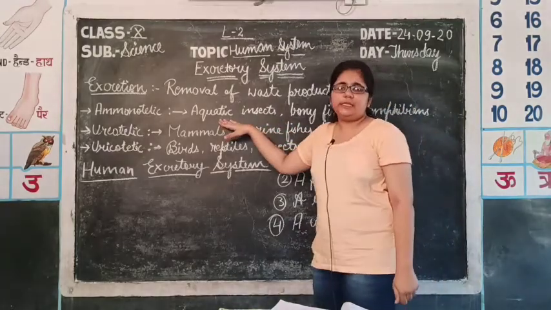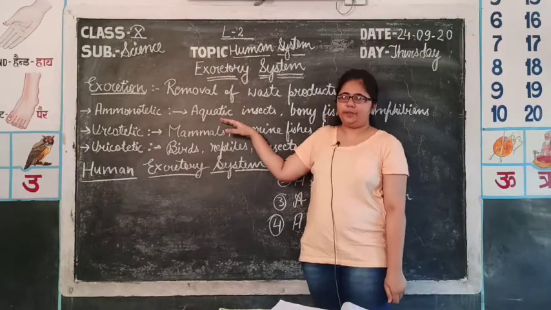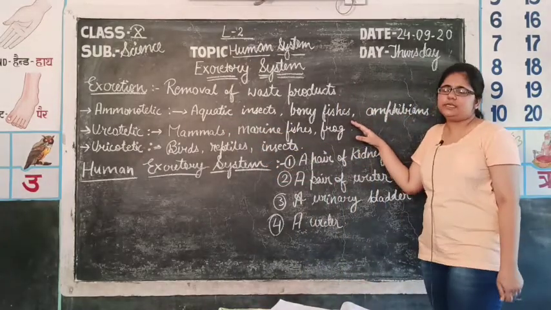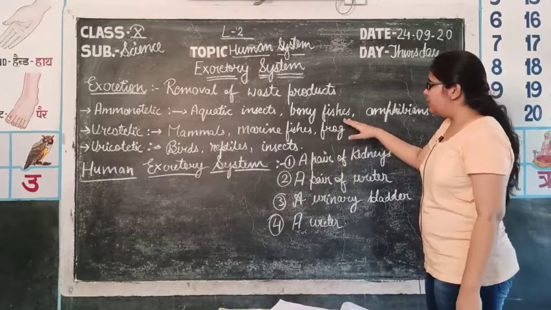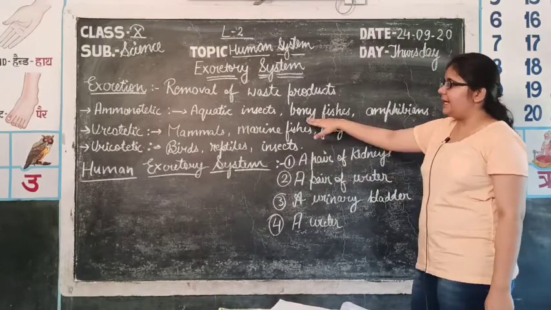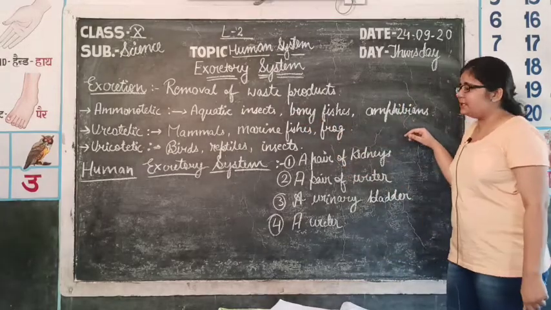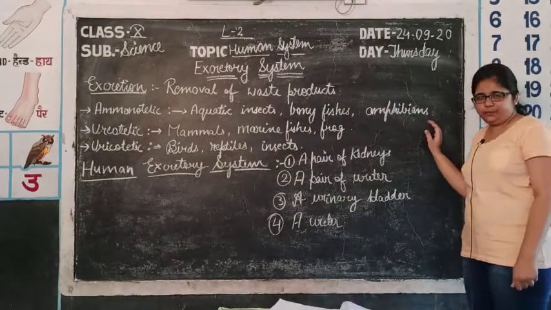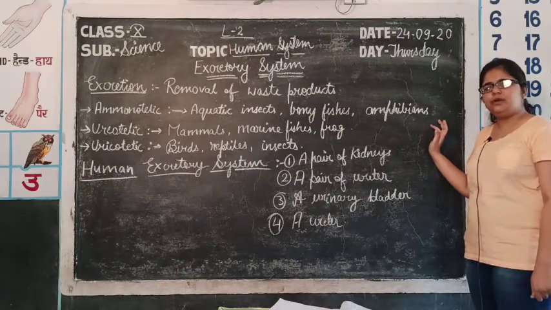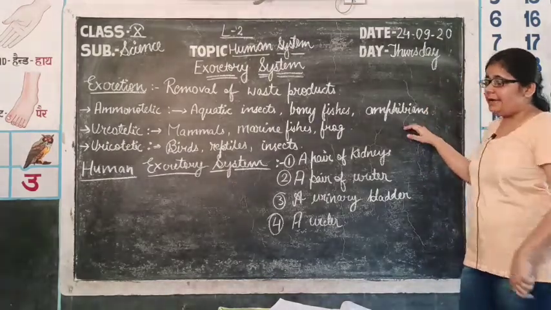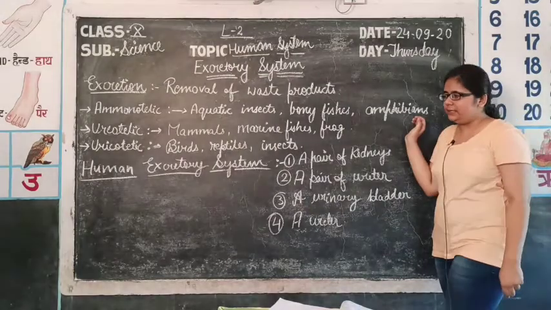Aquatic means the insects which live in the aquatic habitat, in water. Then come bony fishes. Fishes, as you know, live in water. So, bony fishes, whose endoskeleton is made up of bones, excrete ammonia. Then come amphibians, which either live in water or live in the surroundings near water. So, amphibians also are ammonotelic.